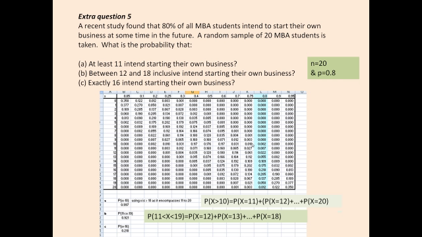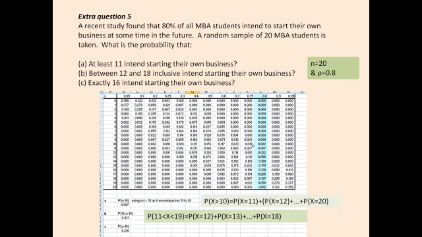Now, don't forget that when you establish that a situation is binomial, you must make sure you've identified n and p. So n, our number of trials, in this case, is the number of students that we survey, 20. Our fixed probability of success, p, is 0.8, so 80% as a decimal, 0.8. And we've declared a success to be starting their own business. So that's our success or yes answer.